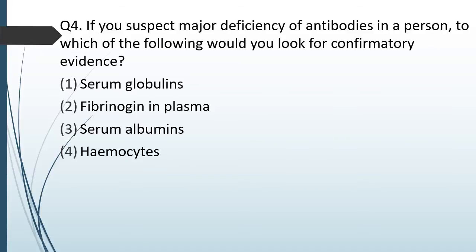Question number 4. If you suspect a major deficiency of antibodies in a person, to which of the following would you look to confirm the evidence? These are the things that are there in blood. Which of these would you look at as confirmatory evidence? Serum globulin, fibrinogen in plasma, serum albumin, hemocytes. The correct answer is option 1, that is serum globulins.